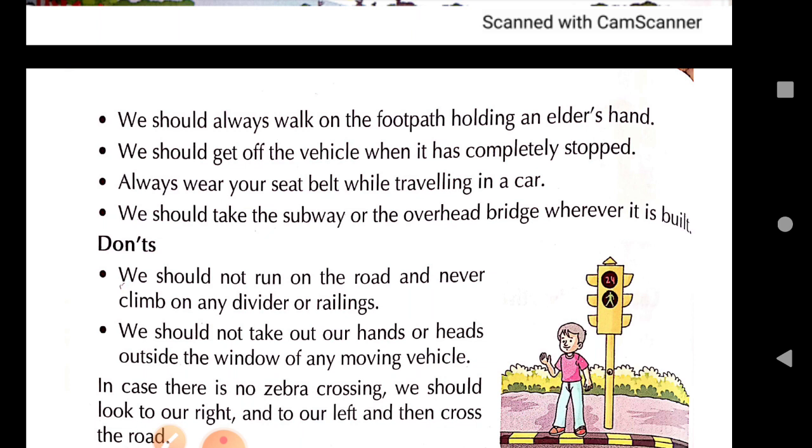In the sense, try to listen to the sound of the approaching vehicle, whether it is coming from very far or from somewhere near. Okay, whether this vehicle is coming from behind you or from the front.